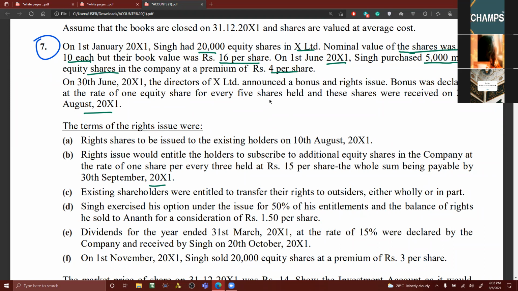Existing shareholders are entitled to transfer their rights to outsiders, either wholly or in part. Singh exercises option under the issue for 50% of his entitlement, and the balance of rights he sold to Anand for a consideration of 1 rupee 50 paise per share. Dividends for the year ended 31st March 11 at the rate of 15% were declared by the company and received by Singh on 20th October 2011. On 1st November 11, Singh sold 20,000 equity shares at a premium of rupees 3 per share.